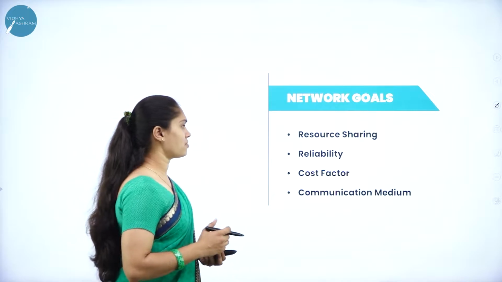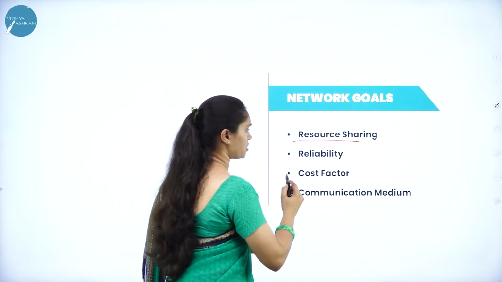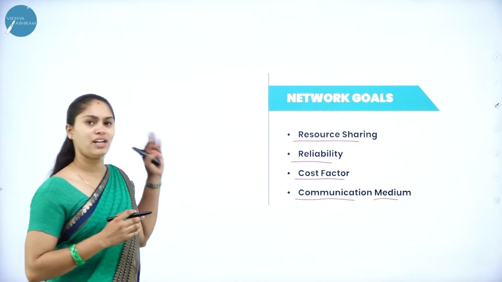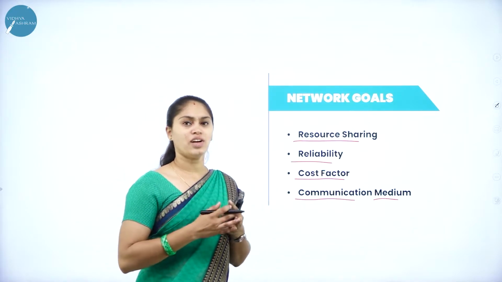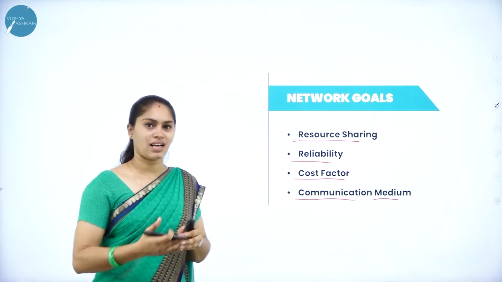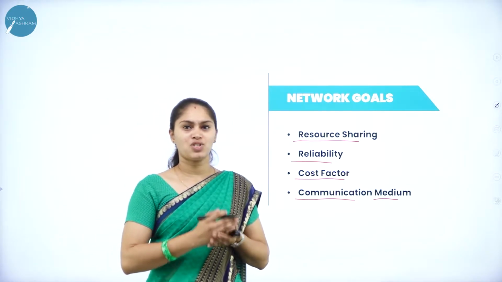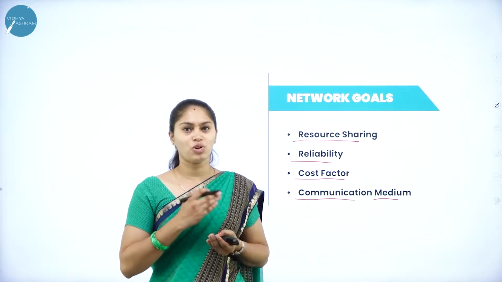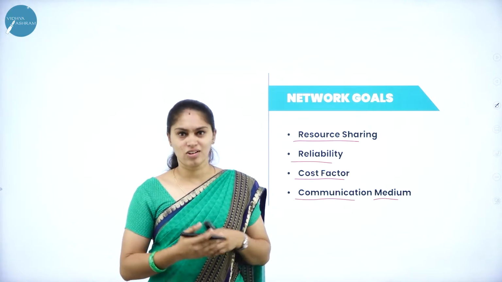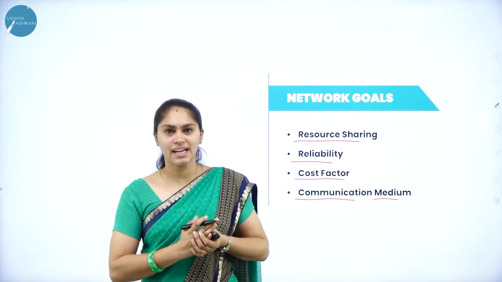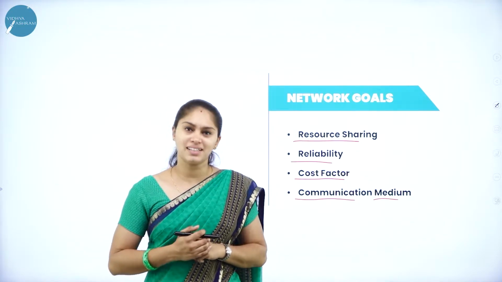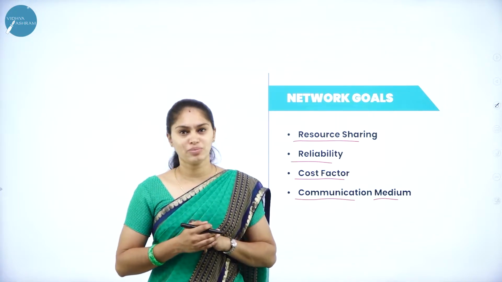What are the network goals we have? Out of these, we have resource sharing, reliability, cost factor, and communication medium. When it comes to resource sharing, as we all know, in an organization, data and information are considered an asset. All the data and information need to be shared from one computer system to another. If I want to share a file, or some records or information with the help of the internet, or exchange data and information from one computer to another, then how will it be established?